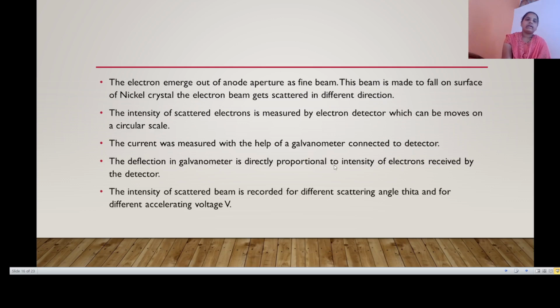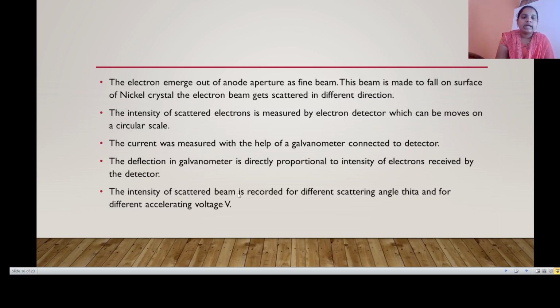The intensity of scattered electrons is measured by an electron detector, which can be moved on a circular scale. The current was measured with the help of a galvanometer connected to the detector. The deflection in the galvanometer is directly proportional to the intensity of electrons received by the detector.